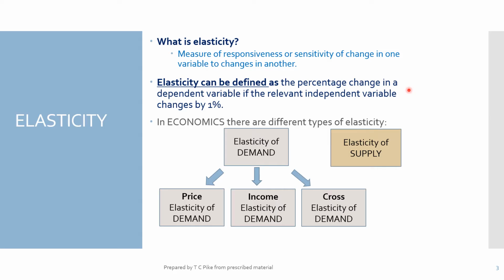Well, you have already done this to a degree. You've looked at what will happen to the quantity demanded if the price of the product changes, and what will happen to the quantity supplied if the price of the product changes. But now we want to get more specific. Can we actually calculate the impact that a price change is going to have on our quantity demanded or our quantity supplied? That is going to give us useful information when we are analyzing the behavior of our products in a business. So in economics, you have to study, for the purposes of this semester, all these types of elasticity.